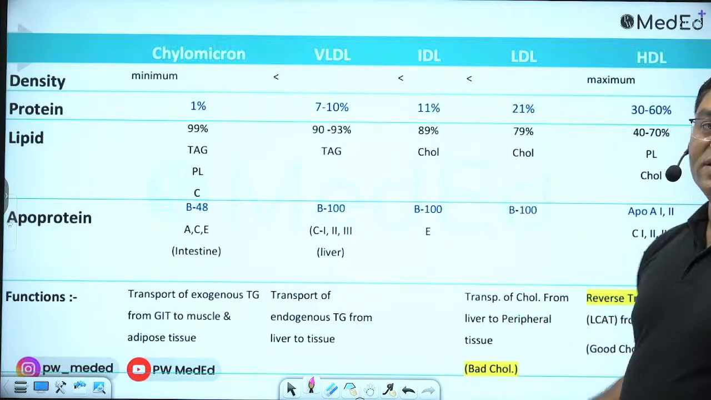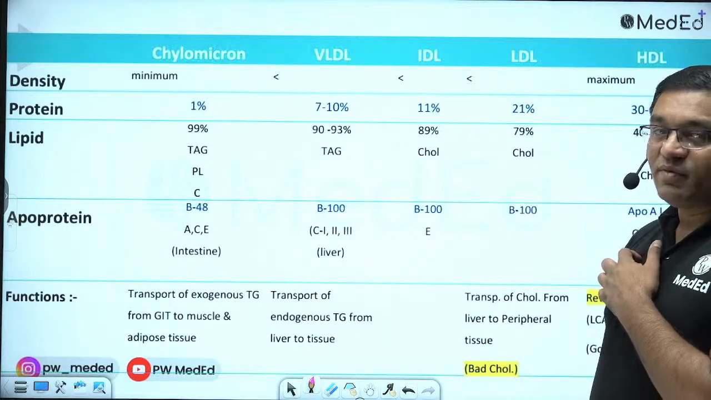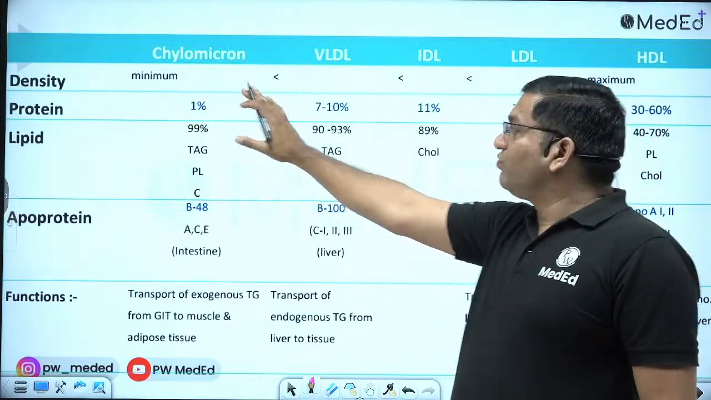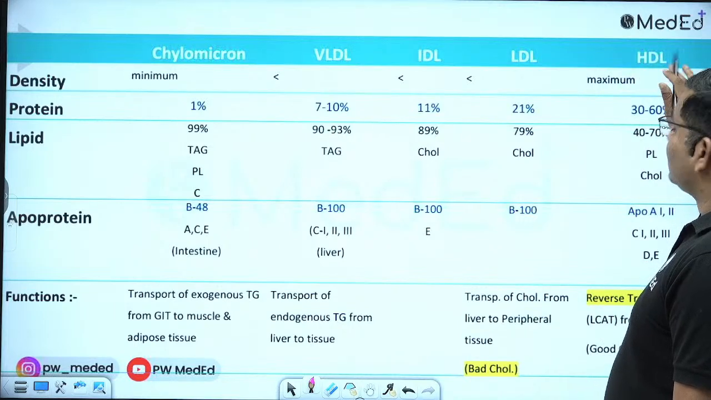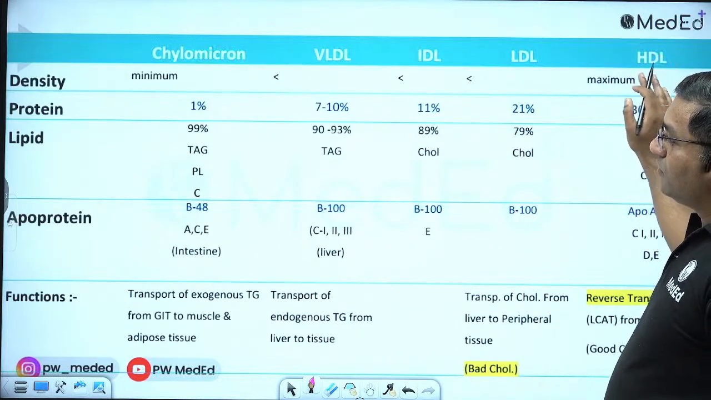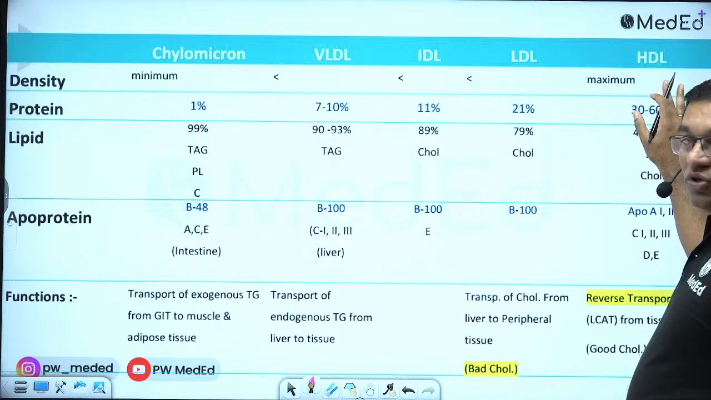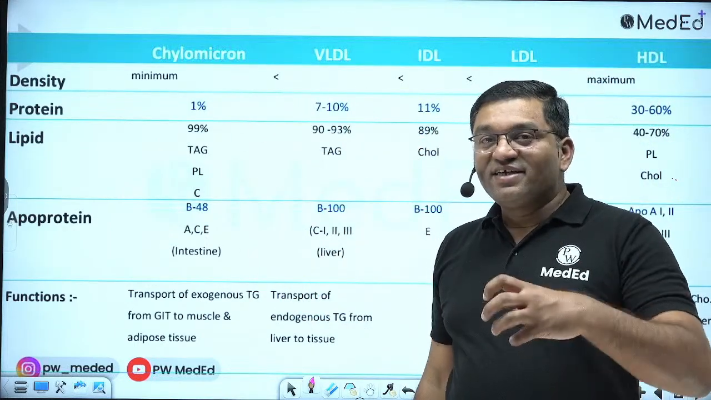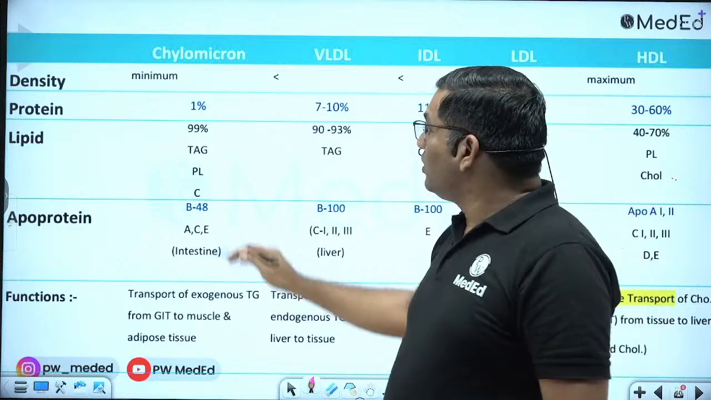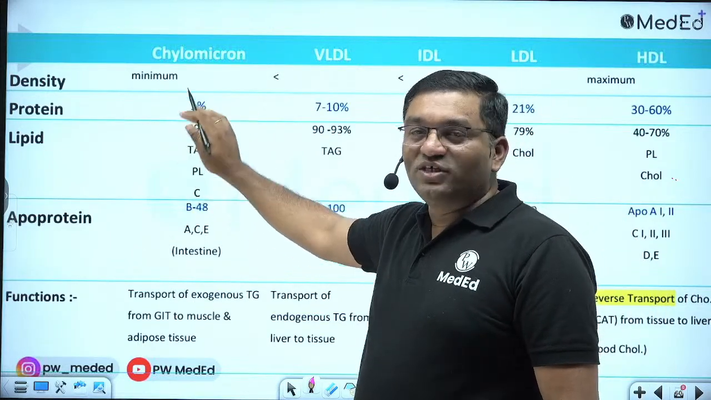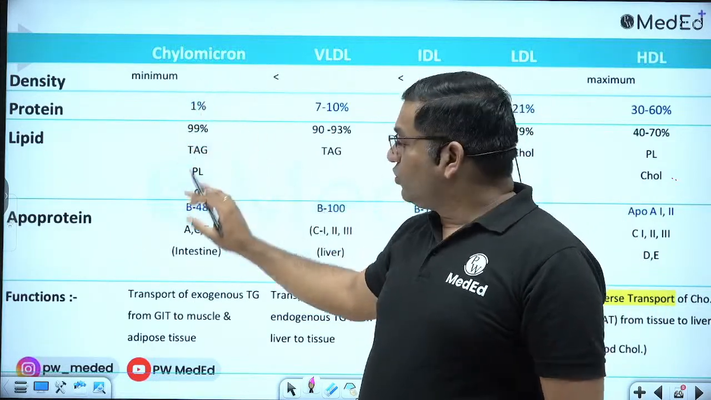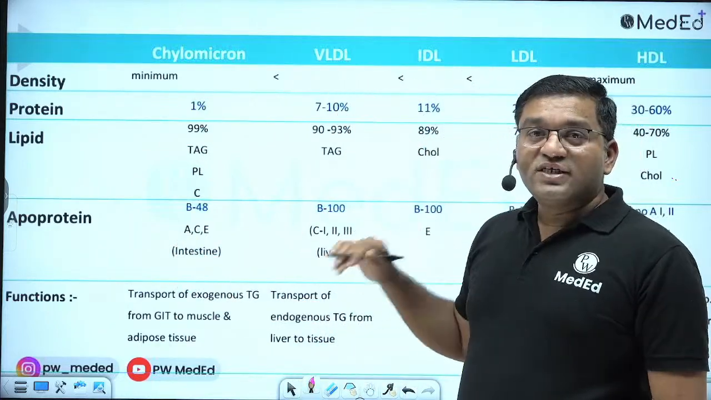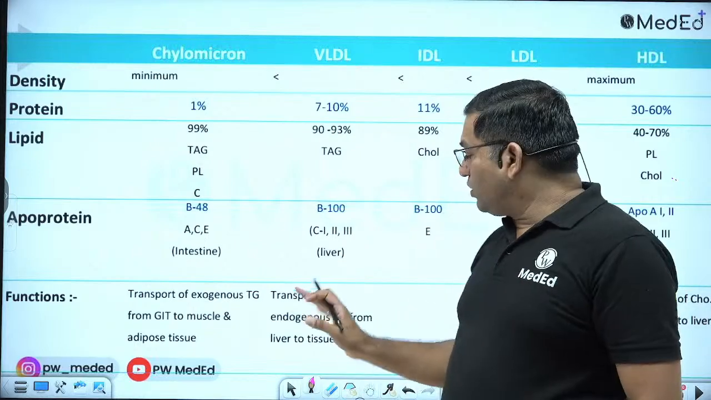So these are the characteristics of these lipoproteins. Remember, this is the highest in diameter but least dense. This is the maximum density HDL, with maximum protein content. Chylomicron is important for transport of dietary TG, meaning exogenous triacylglycerol from intestine. It is produced in the intestine, so it transports the TG from intestine to the peripheral tissue, meaning skeletal muscle and adipose tissue, while VLDL transports the TG, which is produced in the liver, to the peripheral tissues.